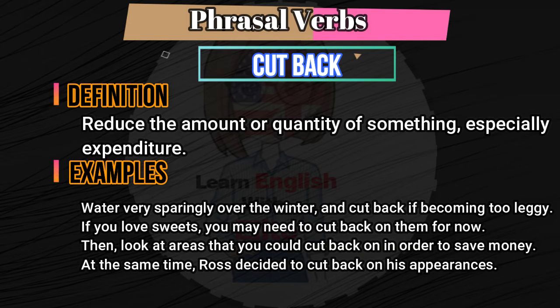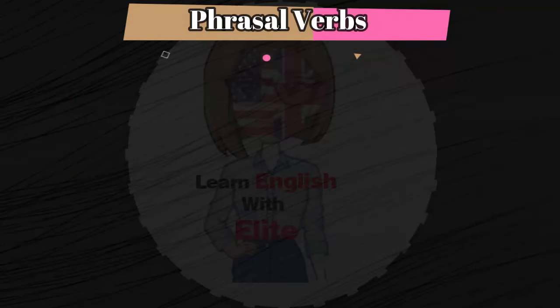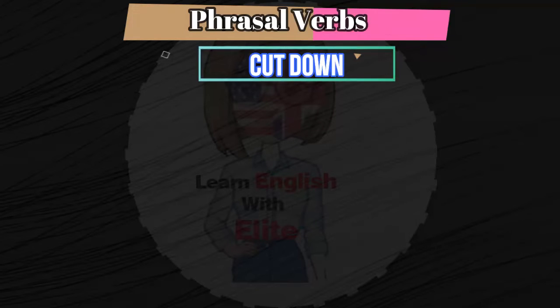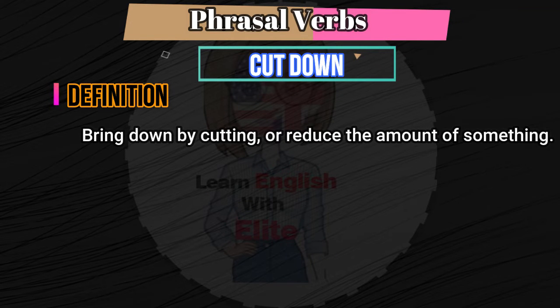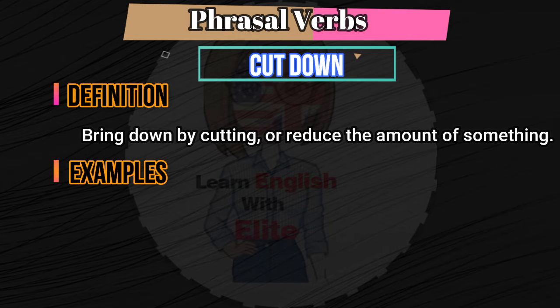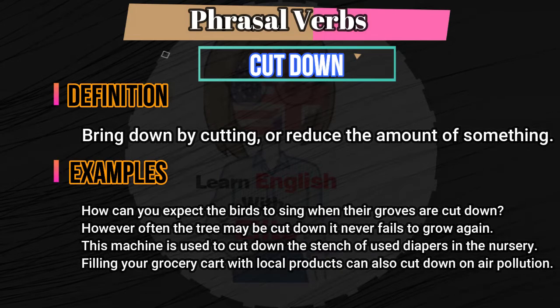Now let me define the next phrasal verb of cut. Cut down. The definition of cut down is: bring down by cutting, or reduce the amount of something. Now let me show the example of cut down phrasal verb in sentences.